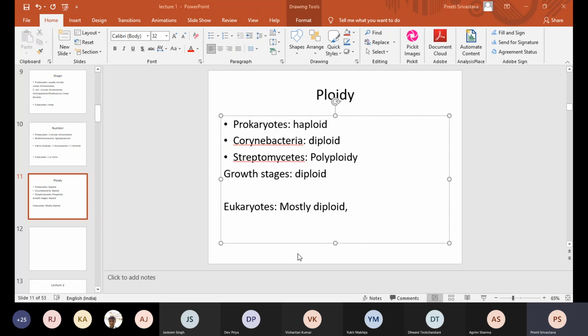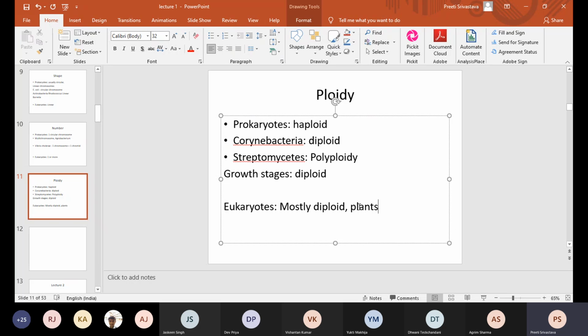When we use the term polyploidy, diploidy or haploidy, we mean that throughout the cell, at any stage, it remains diploid mostly. Polyploidy is observed actually in plants. In a lot of plants you will find polyploidy, where the normal set is polyploid, so it is not a deviation from the normal set.